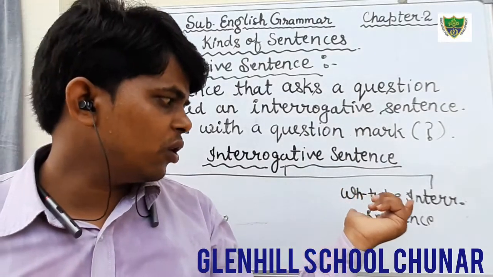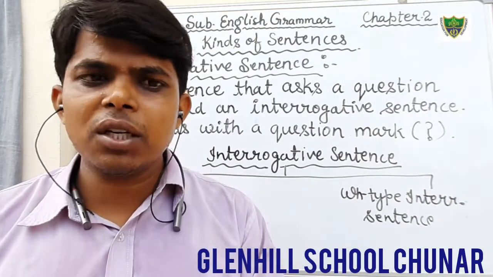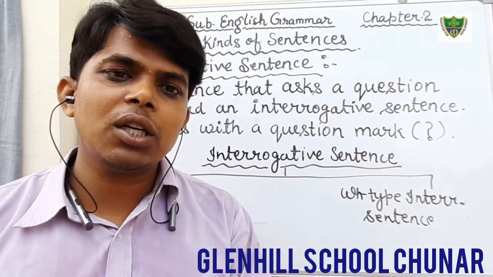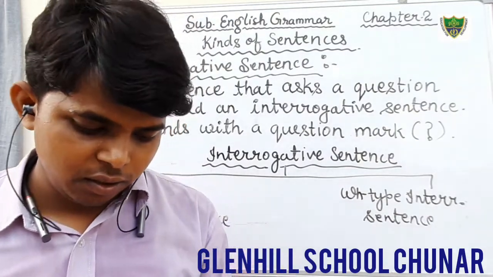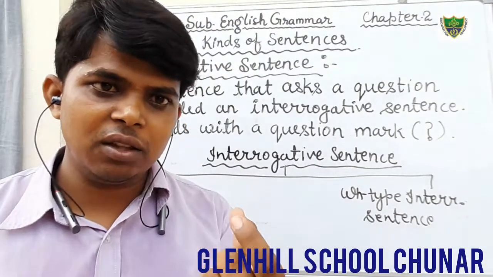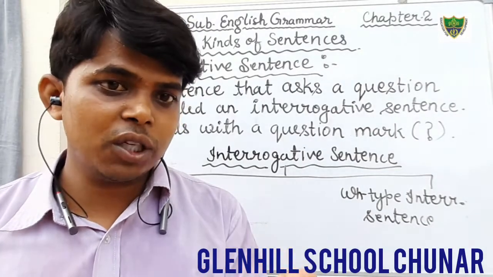And now I am going to tell you what the WH type is. WH type sentences are those that start with WH words. What are the WH words? What, where, when, why, whose. You can see the first letters are WH, therefore that is a WH word.